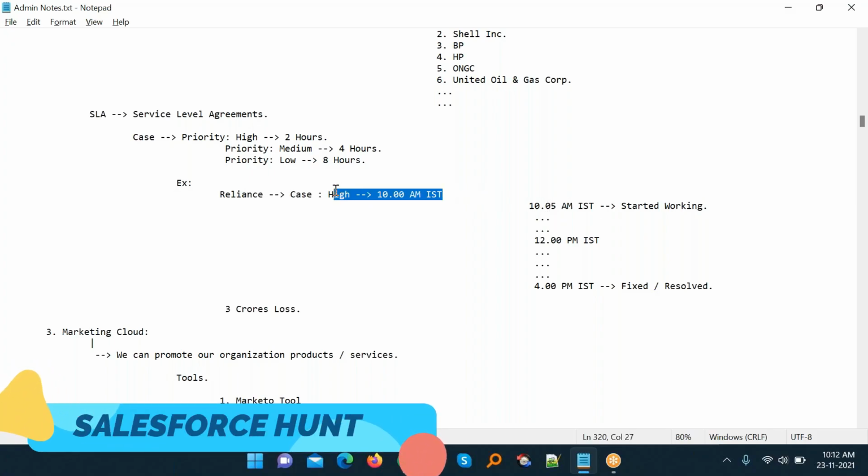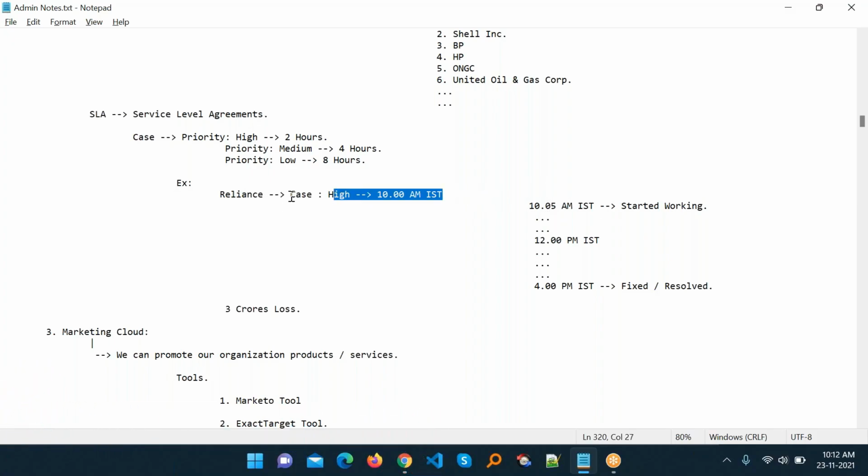During this time period we can resolve these cases under particular companies or particular services. Work starts from 10 to 10:05 a.m. IST, then it is fixed and resolved by 12 and 4 p.m. IST. Maybe it takes 6 hours to solve this case. These three cases have some issues as well.